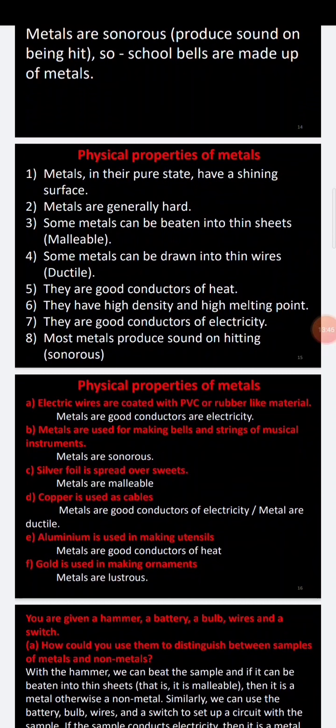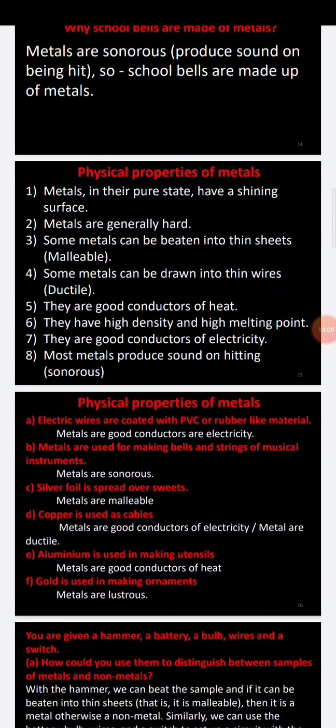For example, electric wires are coated with PVC. Why are they coated with PVC? PVC means polyvinyl chloride, or rubber-like materials, because metals are good conductors of electricity. When you touch them directly by hand, it will affect you, and that is why they are coated with PVC or rubber-like materials, which act as an insulator in the case of an electric wire.